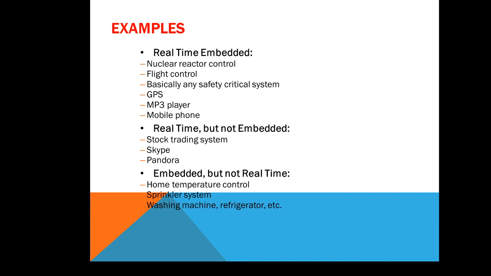Because in the case of embedded systems, the timeline is very much important, and the applications are developed depending upon the timeline, whether it is soft, medium or hard. And in the case of such specialized embedded systems, there is a requirement of a specialized operating system that is nothing but a real-time operating system. Examples where these real-time operating systems are used are nuclear reactor control, flight control, and any safety critical system. And what are these systems? QNX Neutrino, VxWorks, these are real-time operating systems.